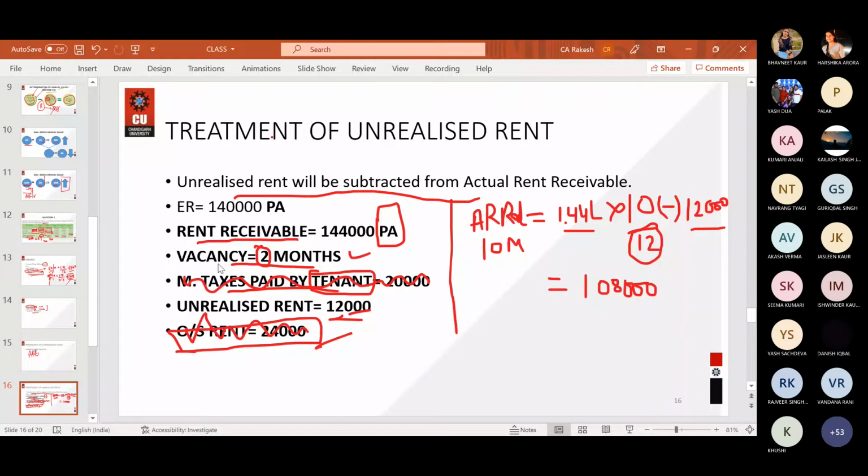Now, since vacancy is given to you, what is your next step? You need to convert every item into per month basis. So tell me, what will be actual rent receivable according to this value per month? Actual rent receivable per month.